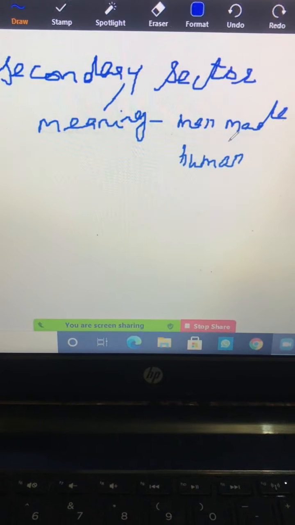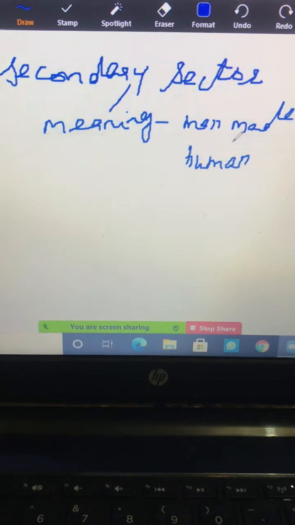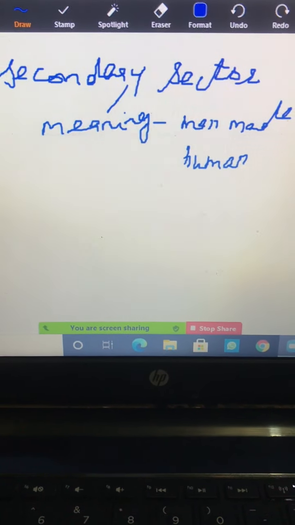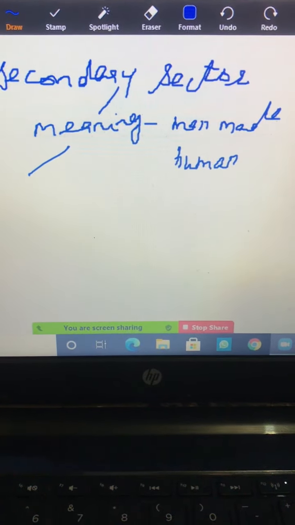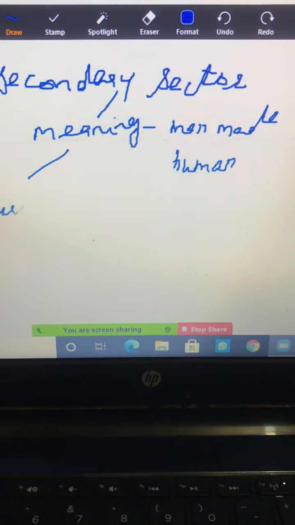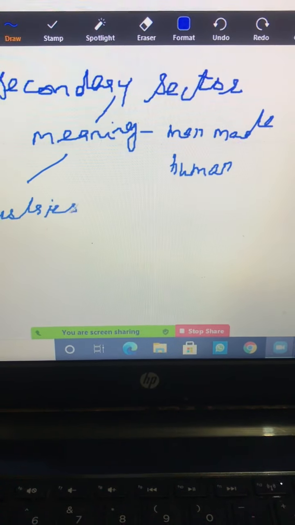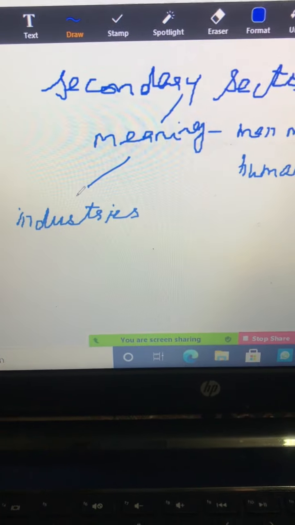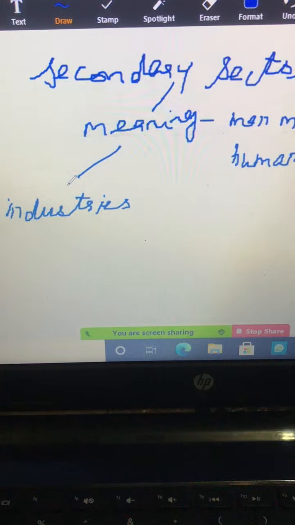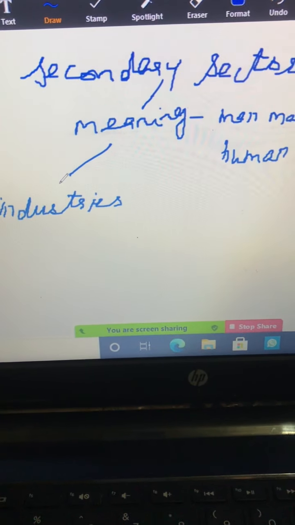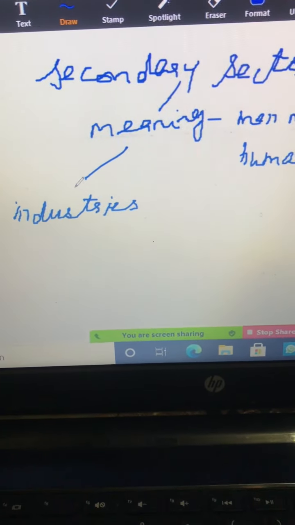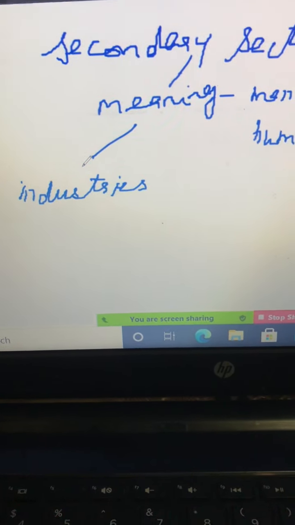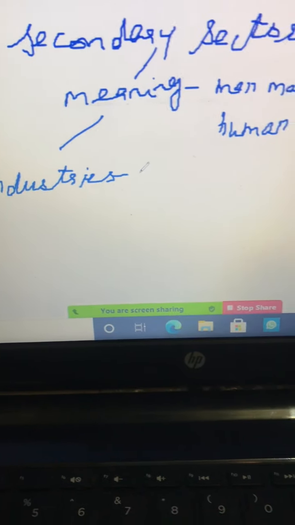The other name of secondary sector is manufactured sector. As an example, I am here to discuss about industries. The way we discussed about agriculture in primary sector, in the same way, in secondary sector, the biggest contribution, the biggest example is industries. What is an industry?